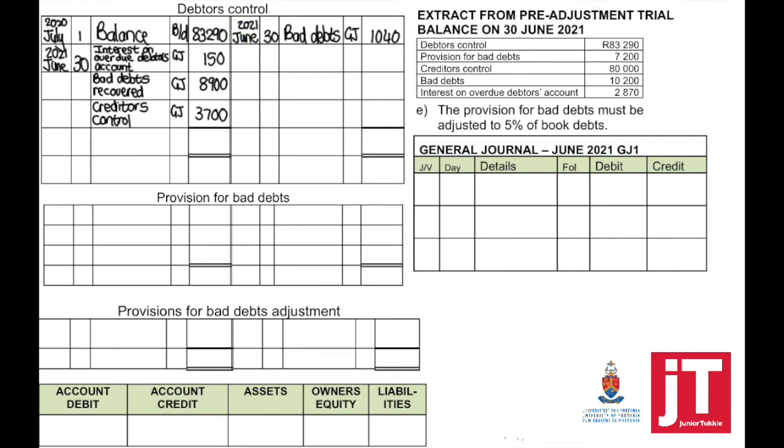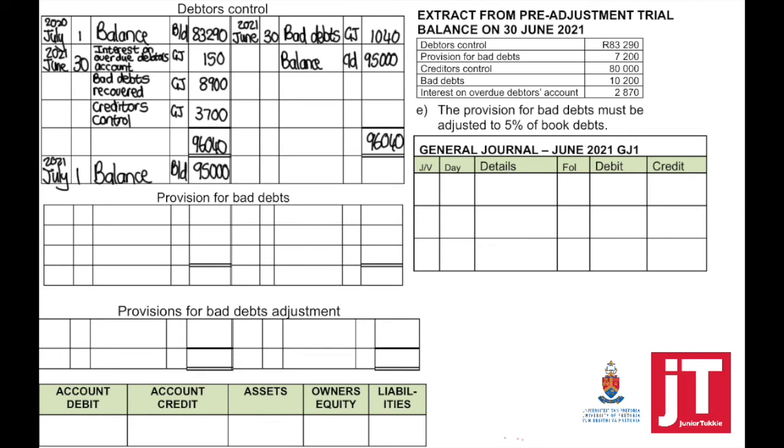And this is often a common mistake in tests and exams. We calculate the provision for bad debts on the debtors control balance in the pre-adjustment trial balance, instead of taking my new updated balance after we've taken all the adjustments into consideration.